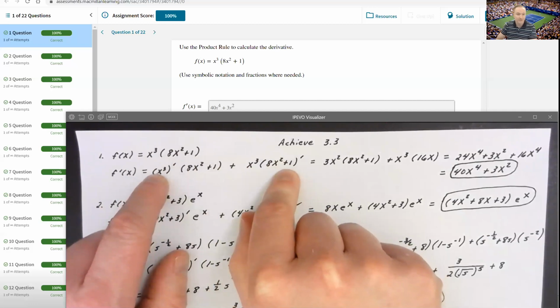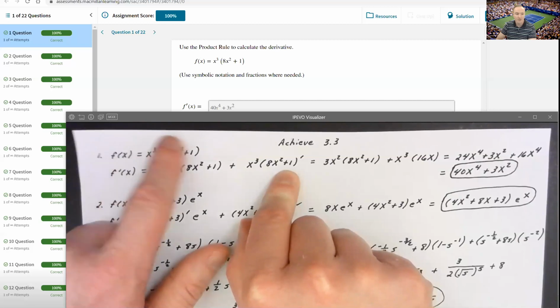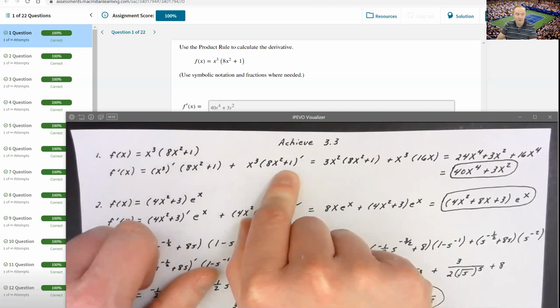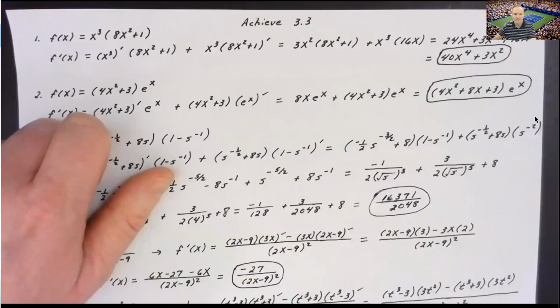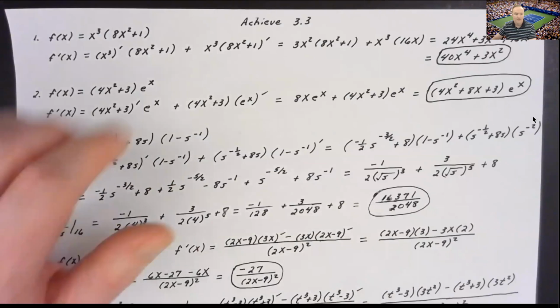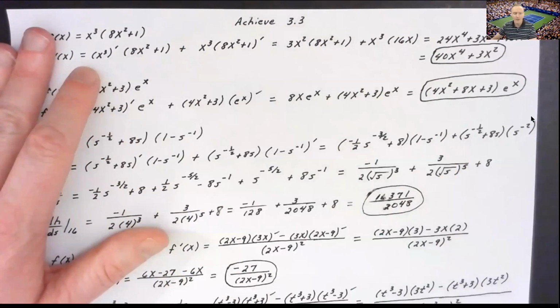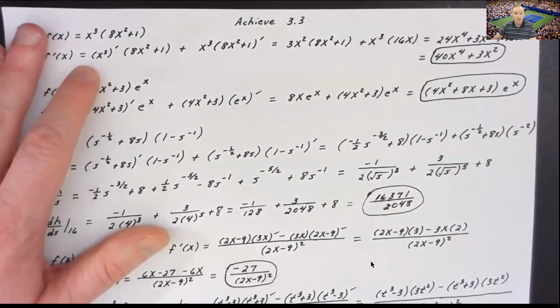Now, I said if I want to use the product rule. Now, I do, and I'm supposed to, since they said use the product rule. I could have kind of cheated here and distributed the x cubed through this group and then taken the derivative of that expression, which would have been an easier method, but we're supposed to show the product rule in these problems. So in fact, let me go ahead and maximize this so you can see the full screen here. Yeah, that'll look better.